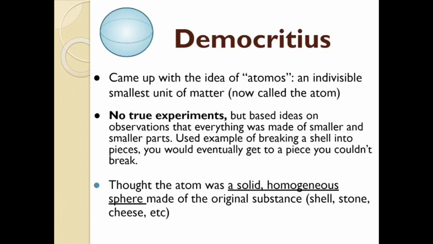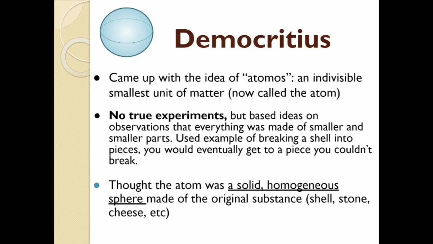So he thought that the atom, whatever that smallest bit of matter was, was a solid homogeneous sphere made of that original substance. So if you were breaking a shell down, you'd end up with a teeny tiny particle of a shell that was an atom of shell. And then there was a teeny tiny stone particle, the uncuttable teeny bit of stone that you could get down to was just a solid little sphere of stone or cheese. Whatever the substance was, he thought the atom was the same stuff. It was just smaller. Now, it might seem a little bit silly these days, but that's all that his technology could really discover. And so he started off our journey of the atom.